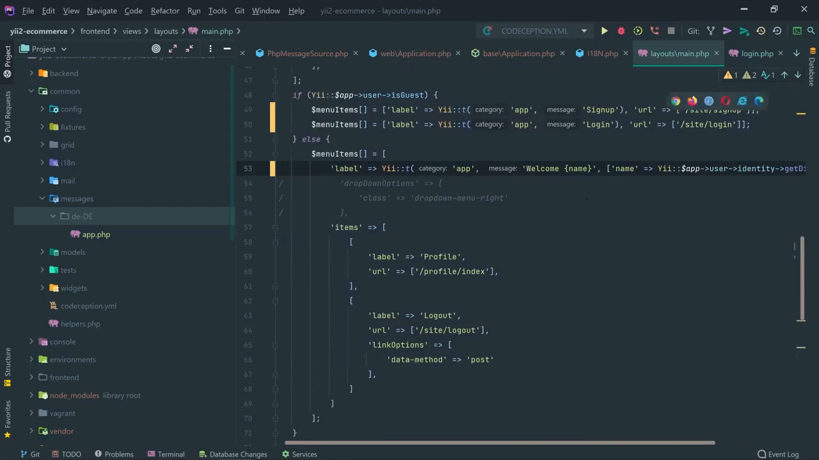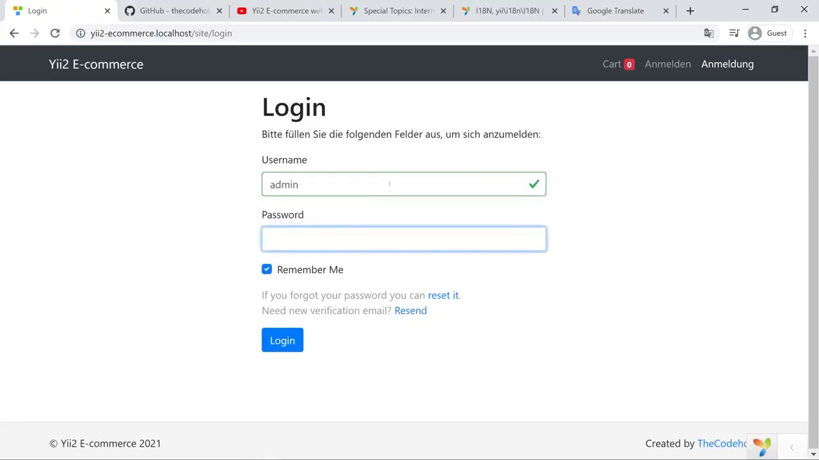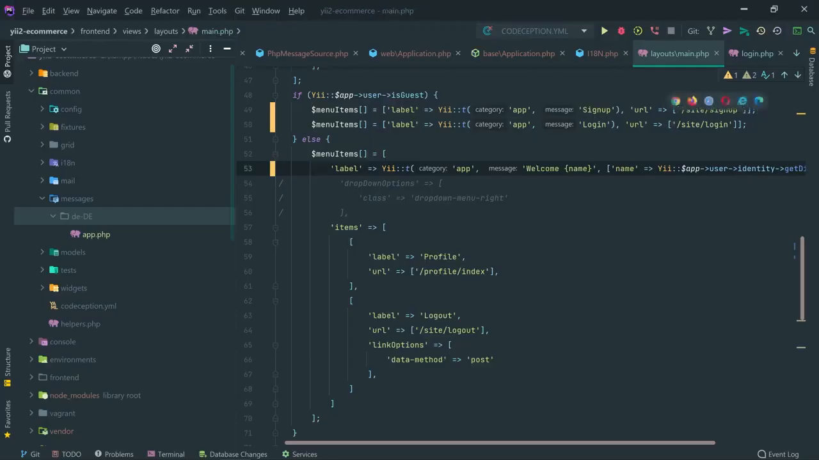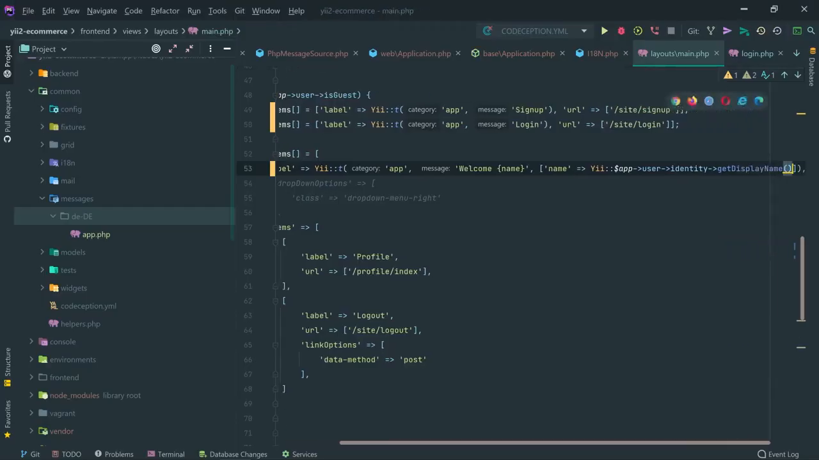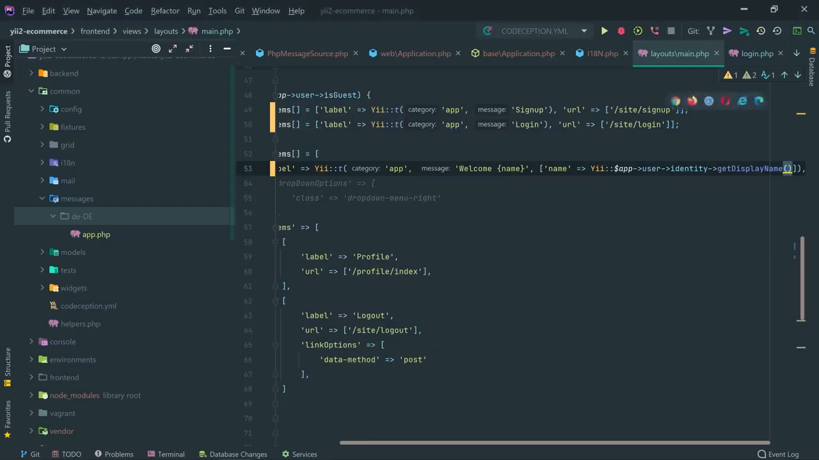I save that, and I need to log in in order to have a look. So what's the password? I don't remember. Okay, I was able to log in, and right here I see welcome Zura the Codeholic. In this case the display name is Zura the Codeholic, that's why it displays it like that. But it displays in English, because we don't have a translation for this message for the app category. So it already makes sense step by step.